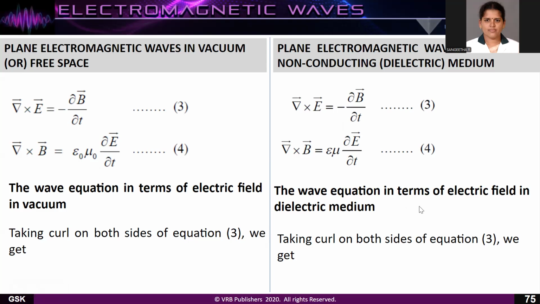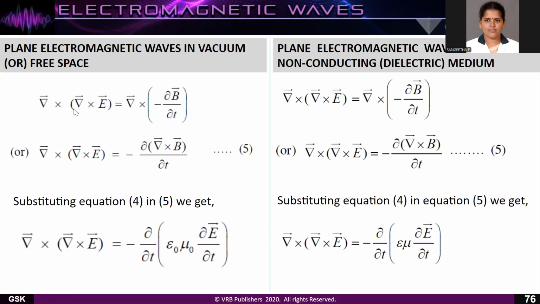Now we are going to take the curl on both sides of equation 3. When we take the curl on this one, what happens? Del cross E is equal to del cross of minus dou B by dou t. According to the vector identity, when you substitute this, it becomes del cross of del cross E, which is equal to, bringing the dou by dou t outside, minus dou by dou t of del cross B.